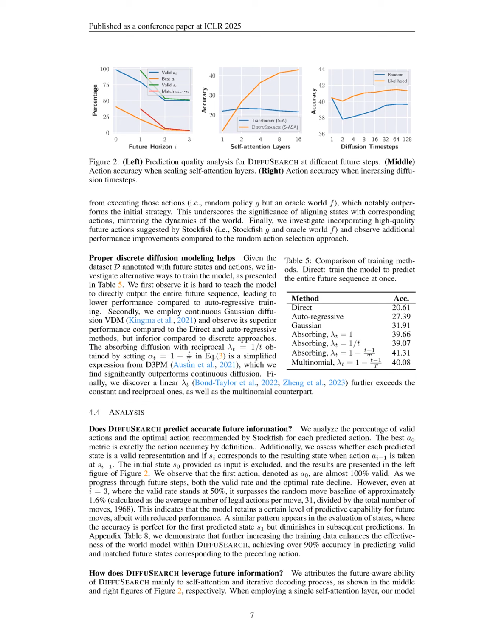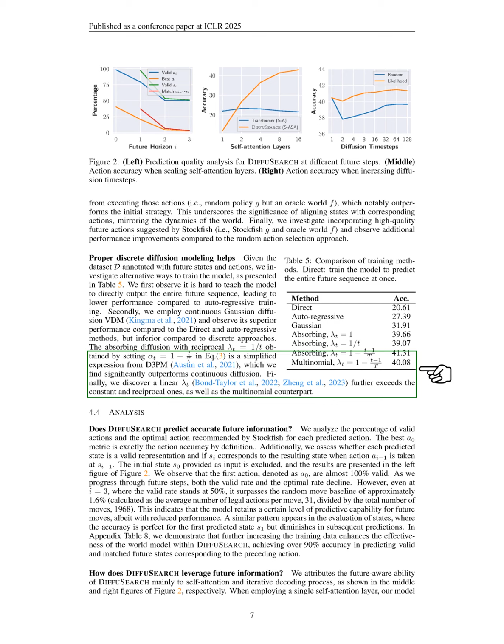Section Summary. In this section, we present our model, DIFFUSEARCH, which significantly outperforms baseline models, achieving a 653 ELO increase and 19% higher action accuracy compared to the SA model, despite using 20 times fewer data records than the SAV model. We also highlight the importance of future state integration and high-quality action selection, demonstrating that proper discrete diffusion modeling enhances performance over other training methods.